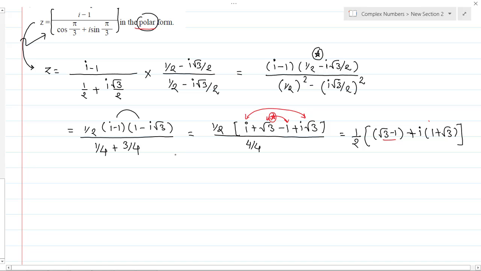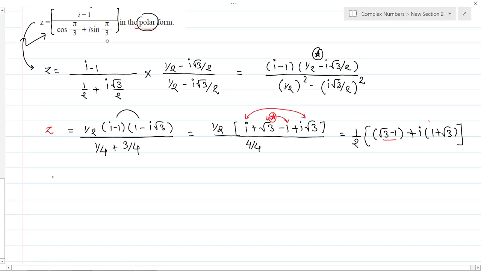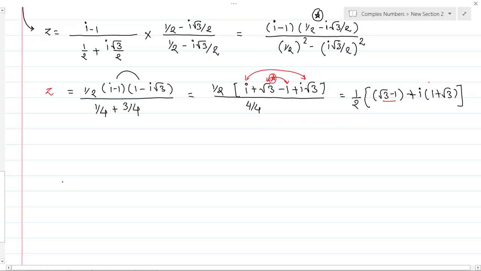Okay, so you get the proper Z now. This is nothing but the proper given complex number, which is in the A plus IB form. Now, comparing this with A plus IB, can you please tell me what is the value of A? A is how much? It's a 1 by 2 root 3 minus 1, and what is B? It's a 1 by 2 1 plus root 3. Yes or no?